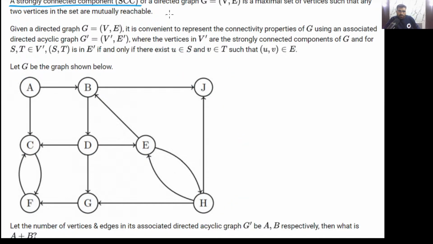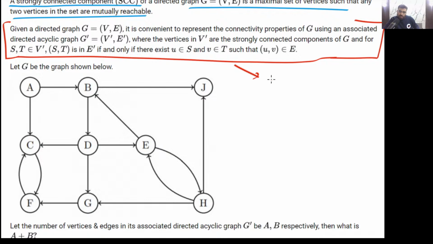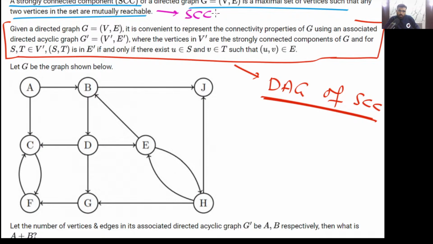First the definition of a strongly connected component is given, then the definition of the DAG, the directed acyclic graph of strongly connected components. Both definitions are given.